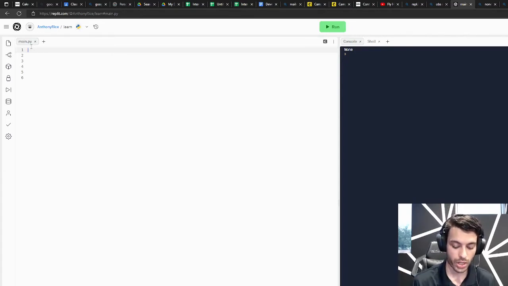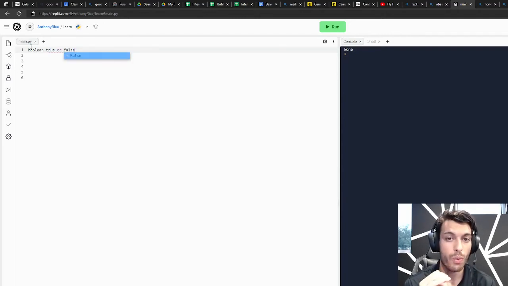The next one we'll look at is a Boolean. A Boolean is a data type that can only take two values. Most times, those two values are true or false. In general, this is what it takes, right?